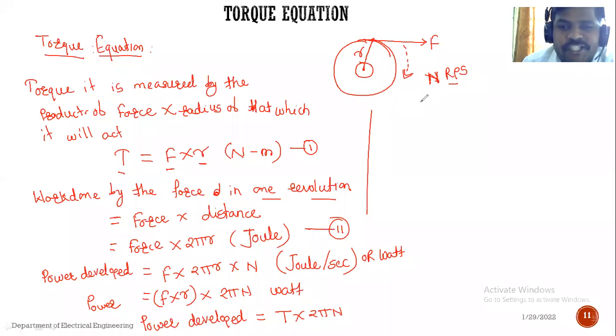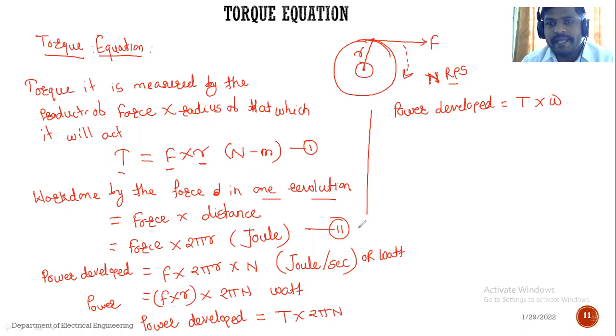See, instead of representing 2 pi n, can I represent omega also? Omega is nothing but angular velocity. It is in radian per second. So we can write the equation: power developed is equal to torque into omega. Omega is nothing but 2 pi n, and the unit of that is watt. So that much amount of power can be developed in the case of a rotating object, or a pulley, or the armature.